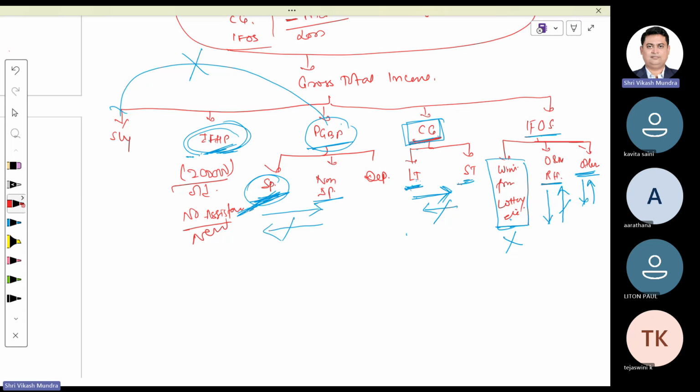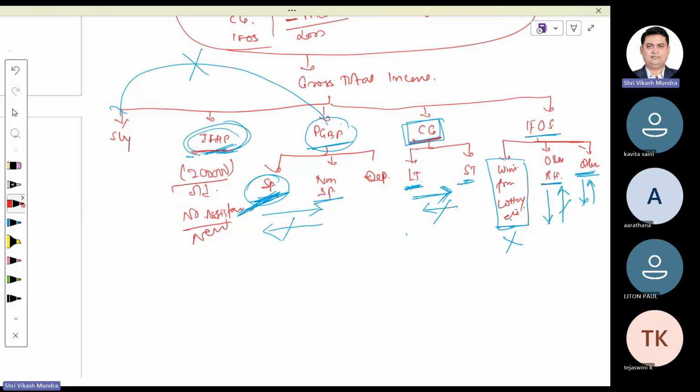If you are under the old tax regime and income from house property has a negative result, it may take help from its siblings like PGBP, salary, CG or other sources, but the aggregate amount of the help should not exceed 2 lakh. However, under the new tax regime, if income from house property has a negative result, then this head will never take any assistance from its siblings. Done?